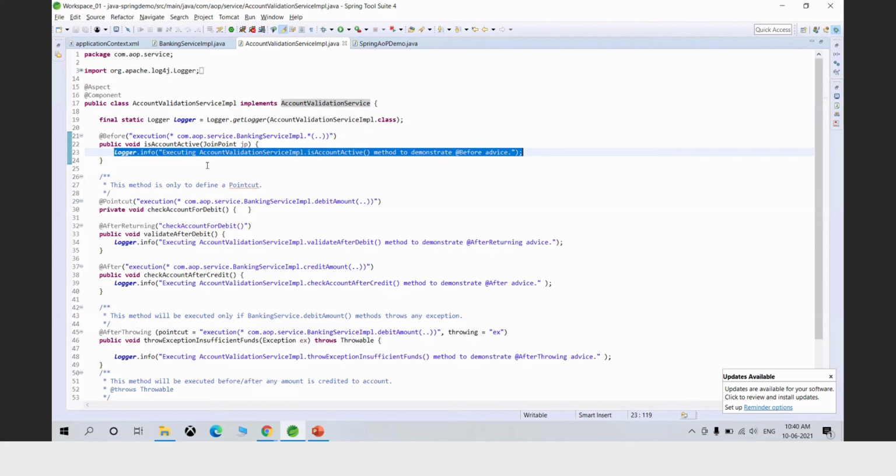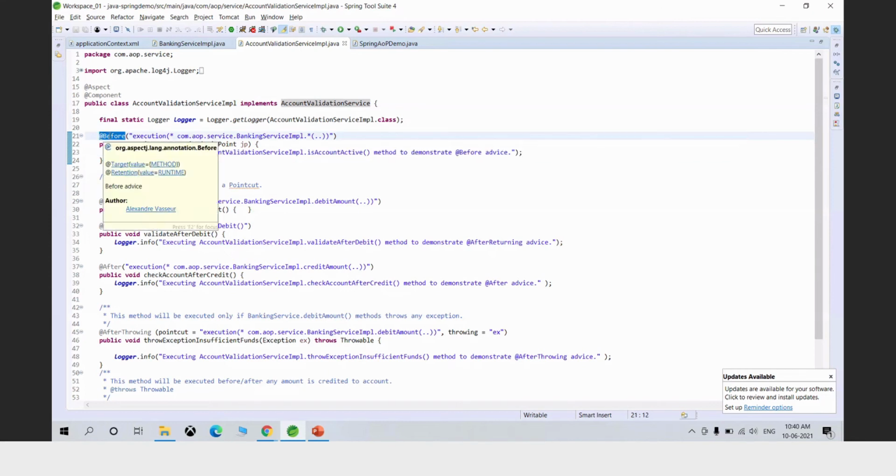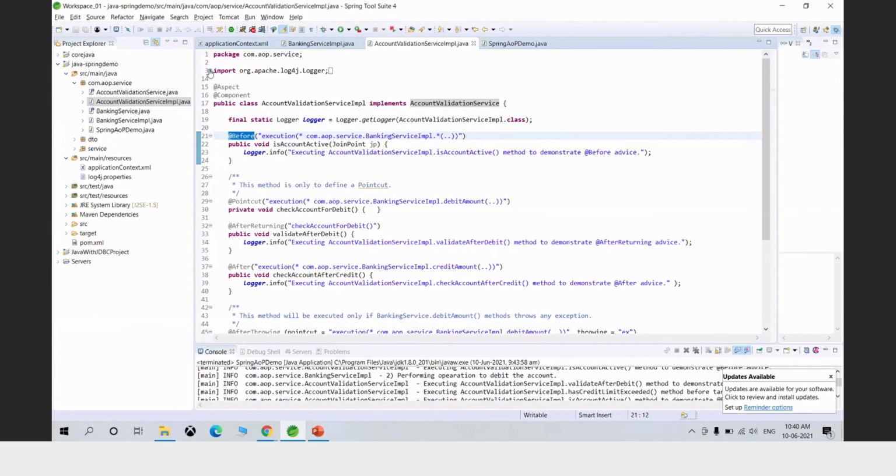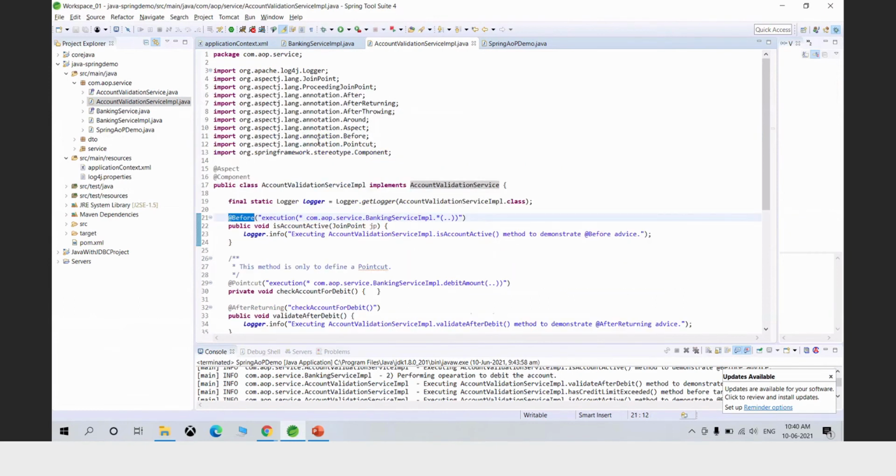Now when I want this advice to be done, before a method or after a method or both before and after or in any condition. So I have defined it with the @Before annotation. So now if you look at the Before annotation, this is part of the aspectj jar file. This is not a Spring jar.